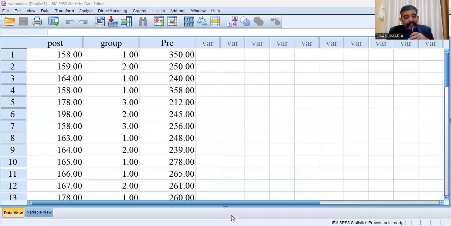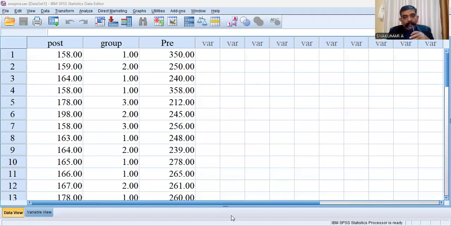The researcher expected that any reduction in cholesterol concentration elicited by the intervention would also depend on the participants' initial cholesterol concentration. As such, the researcher wants to use pre-intervention cholesterol concentration as a covariate when comparing the post-intervention cholesterol concentration between the interventions and a control group.